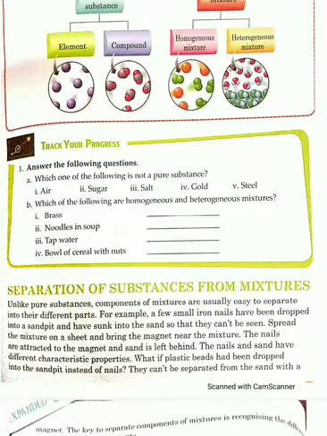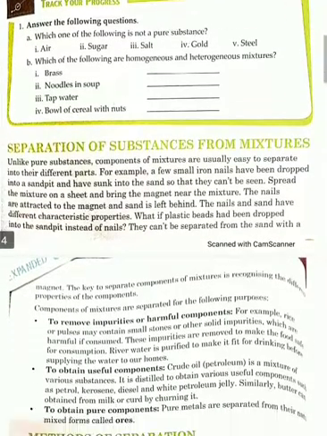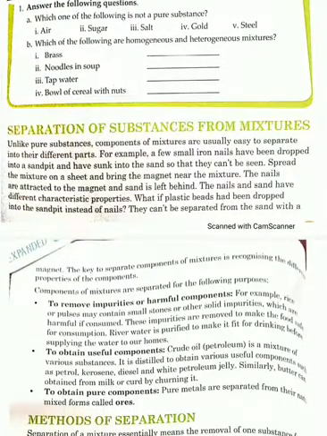Which one of the following is not a pure substance? Yes, air. Is it pure? No, it is a mixture. Then sugar is pure. Salt is also pure. Gold is also pure. And steel is an alloy, so the proportion is mixed.